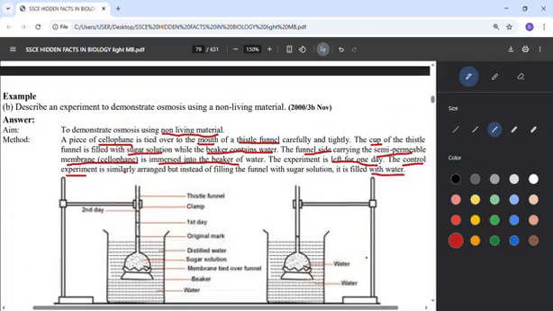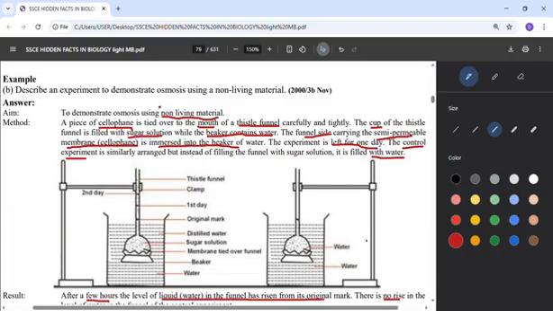Another experiment, if we are not using living materials, if we are not using our yam, we want to use non-living material like cellophane. You can use cellophane, you can use the bladder of a pig as your semi-permeable membrane. Just use the cellophane to cover this funnel. They call it a thistle funnel, that has a mouth of funnel and a tiny long tube. Invert it, so you cover it with that cellophane, then invert it into this beaker containing distilled water.